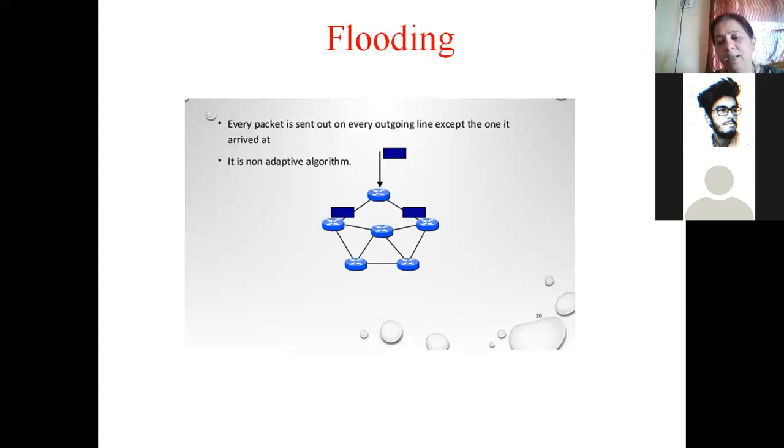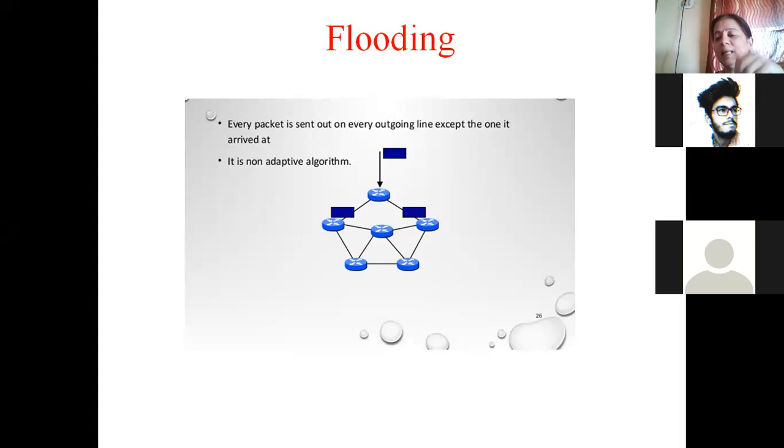Actually, in flooding, there is no route that is decided, and you can't call it a full-fledged routing algorithm, because a packet is not passed along one route. In fact, whatever packet of data we want to send, multiple copies of it are created. If a packet is coming over an incoming line, then over all the outgoing lines, copies are sent. So if every router keeps doing the same thing, finally some route will take it to the destination. But what will happen because of flooding?